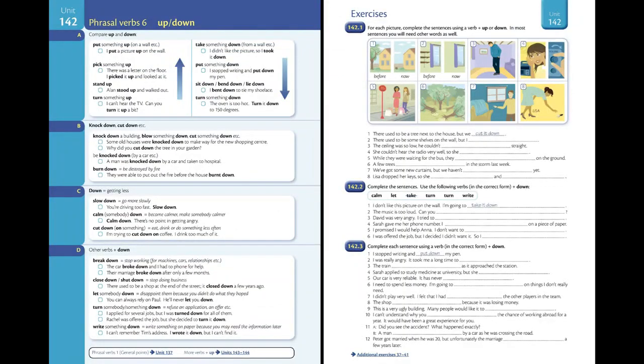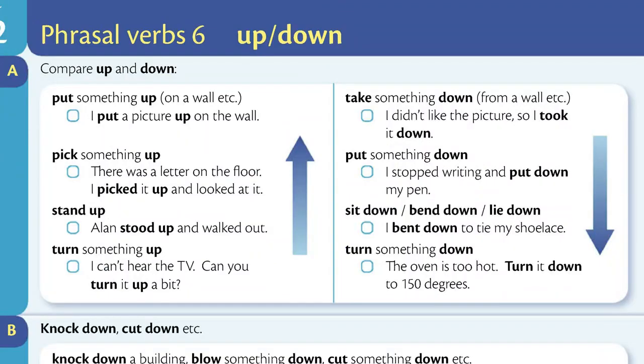Unit 142. Phrasal verbs 6. Up, down. Section A. Compare up and down. Put something up on a wall, etc. I put a picture up on the wall. Take something down from a wall, etc. I didn't like the picture, so I took it down.